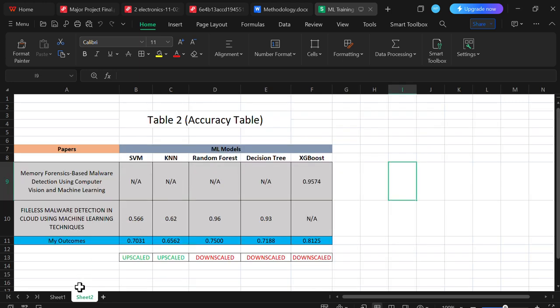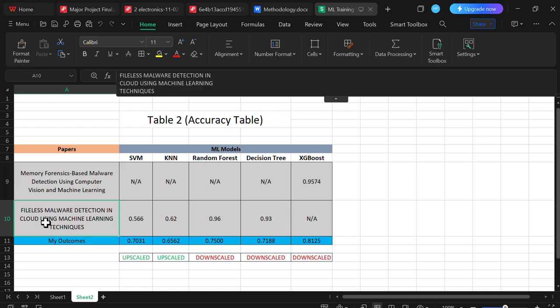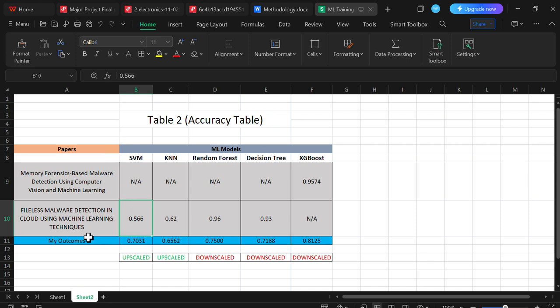So if I take you to this sheet, you can clearly see that from this first research paper we have taken only XGBoost, and for the rest of the models, we have chosen this master's thesis as a reference. These are the accuracy scores of the SVM from this paper, that is 0.56, but for our trained model, we came up with 0.70 accuracy.